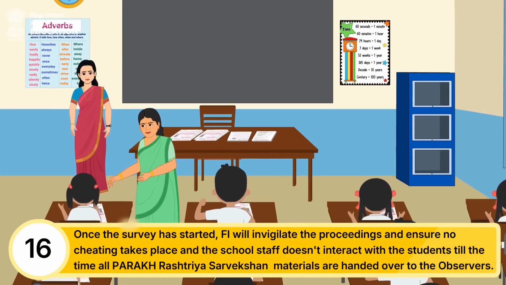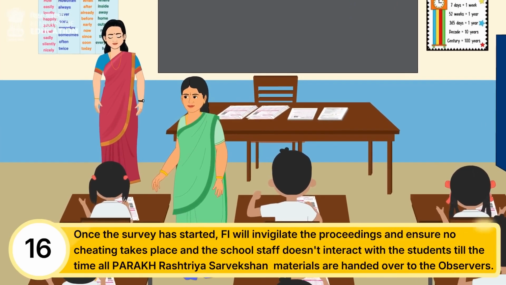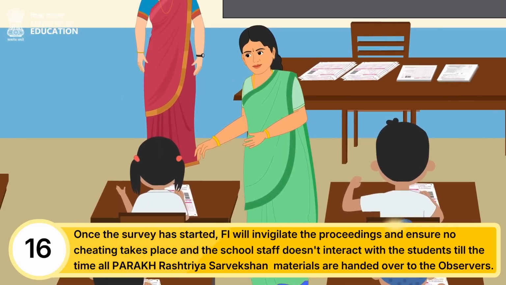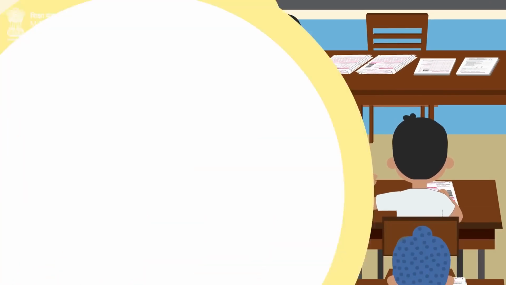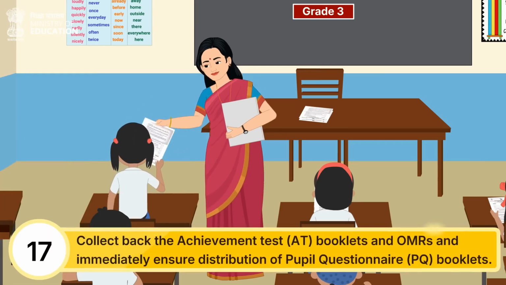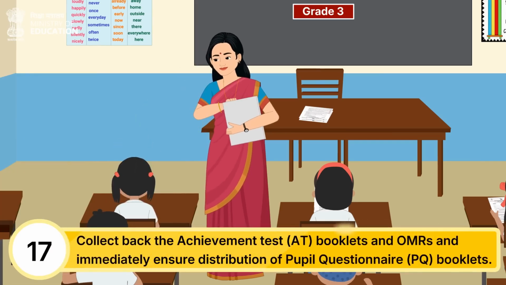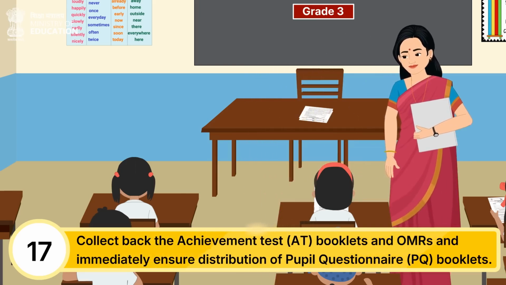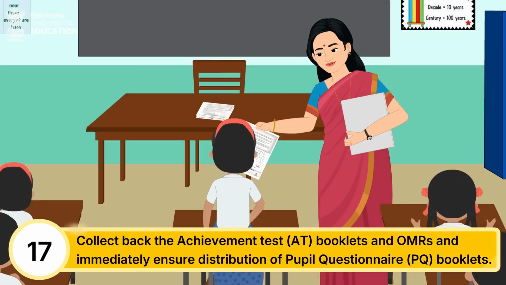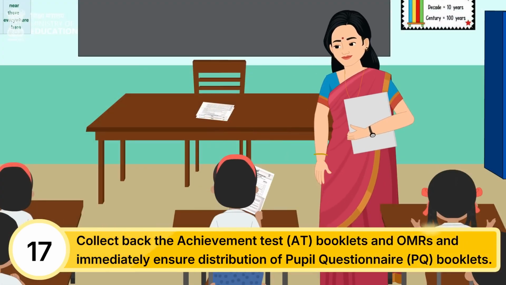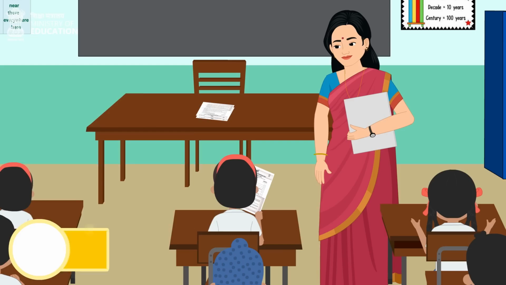and the school staff doesn't interact with the students till the time all PARAKH Rashtriya Sarvekshan materials are handed over to the observers. Once the achievement test (AT) is complete, the FI will collect back the achievement test (AT) booklets and OMRs and immediately ensure distribution of pupil questionnaire (PQ) booklets.